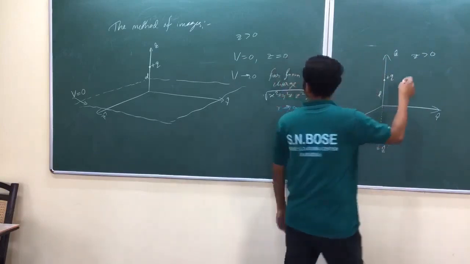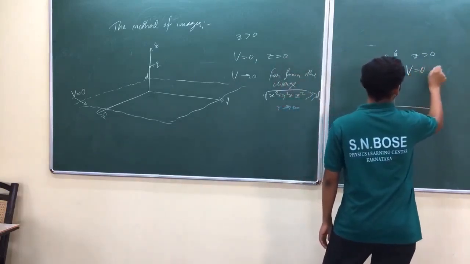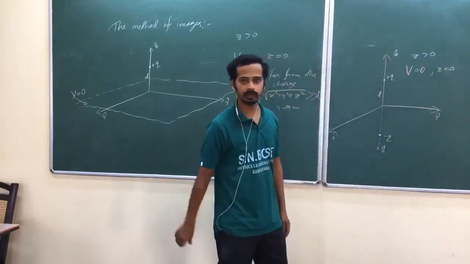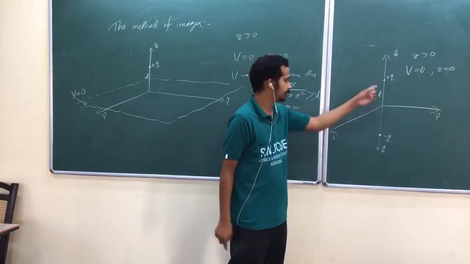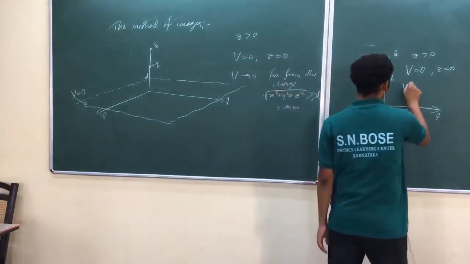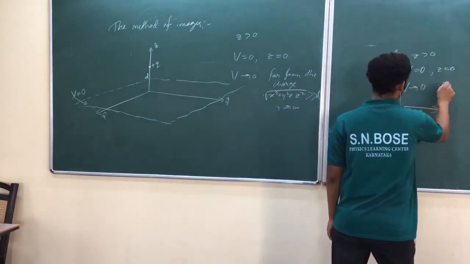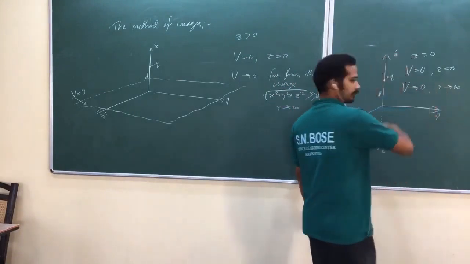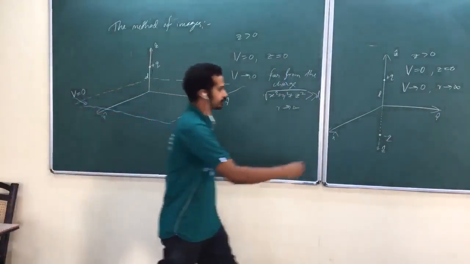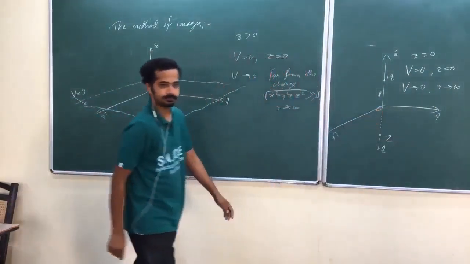So, potential V equals 0 at z equals 0, because z equals 0 means the XY plane. The XY plane is equidistant from these two charges, so the potentials due to them cancel out with each other. And V tends to 0 as r tends to infinity, where r means the distance from the origin. This is the origin of our coordinates.